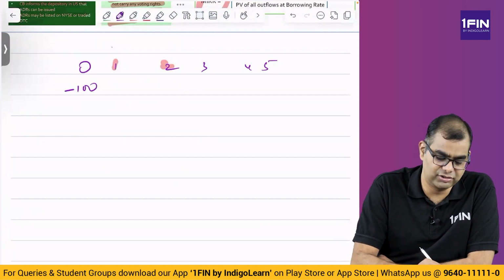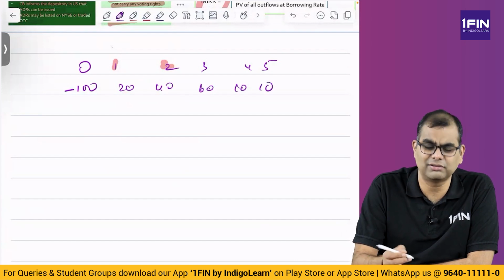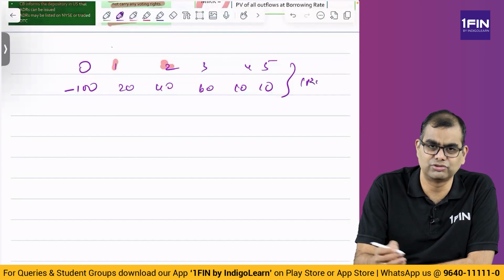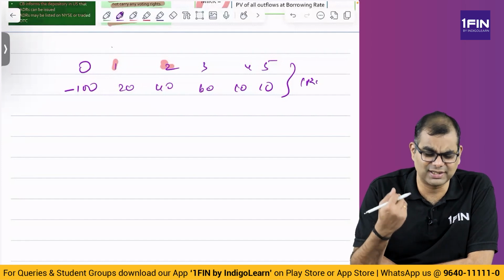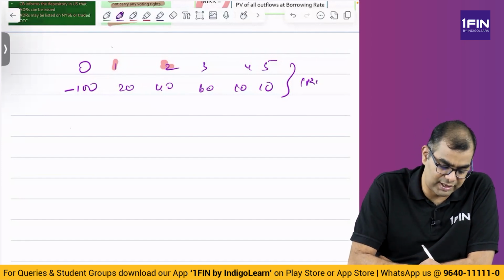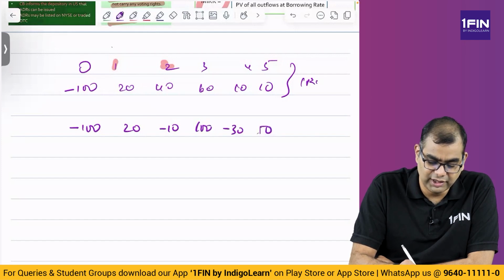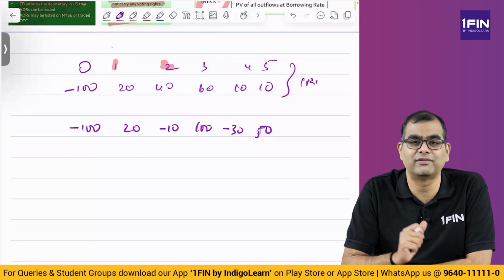What is our typical understanding? You will have cash flows like 20, 40, 60, 20, 10, then 10. This is how we normally think. For this, you can compute an IRR. You can use present value factors, estimate, do interpolation, and find an IRR. It is possible you will get an answer. But if, let's say, this is minus 100, then you have 20, minus 10, then 100, then minus 30, then 50. If you take a project like this with these cash flows, please try in Excel. When you compute an IRR, you will get more than one answer.